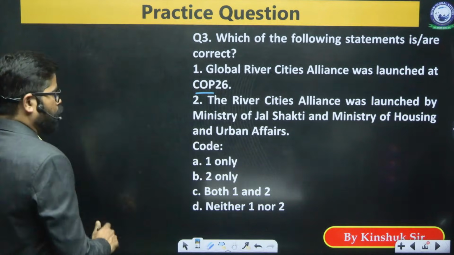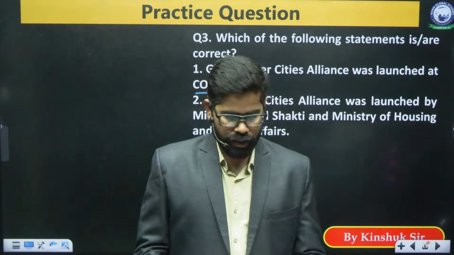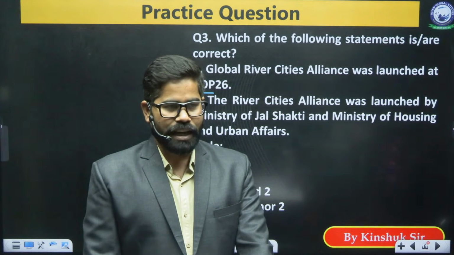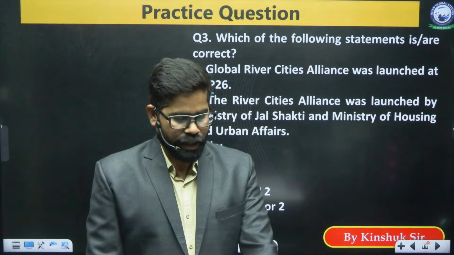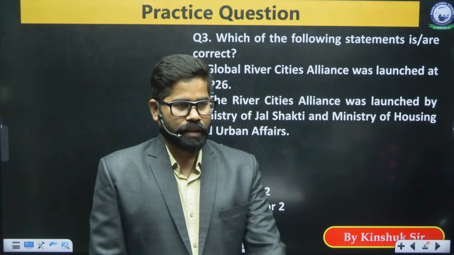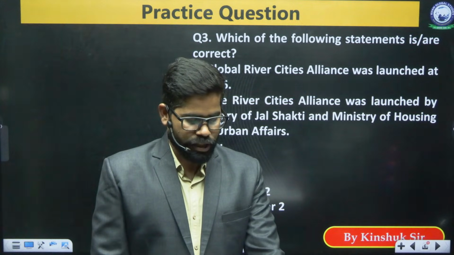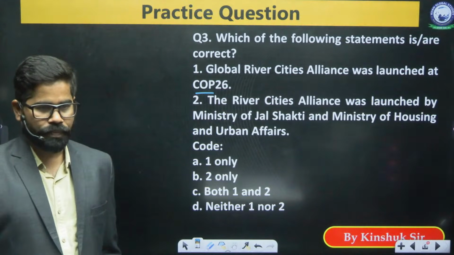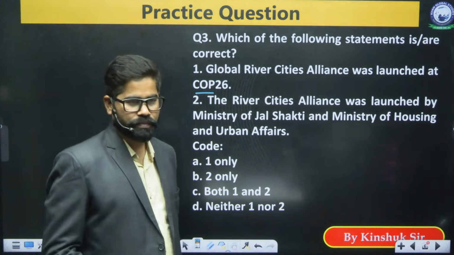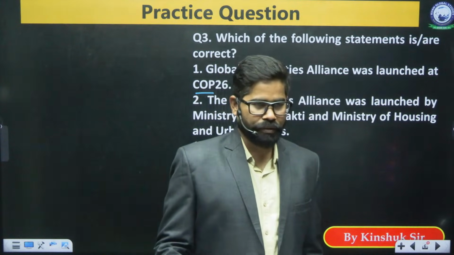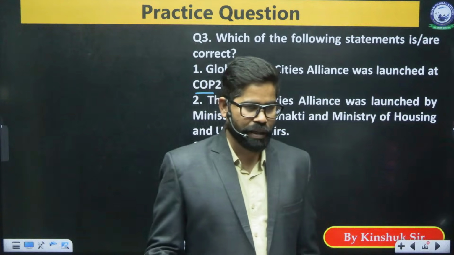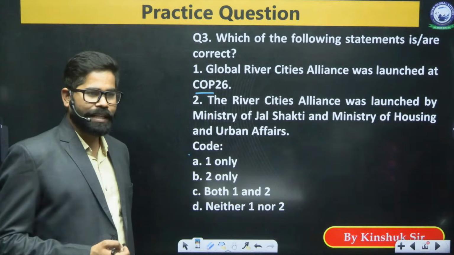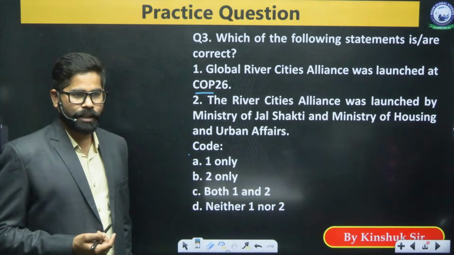Okay. Now if we look at question number 3, the first statement is saying that the Global River Cities Alliance was launched at COP26. The second is saying that the River Cities Alliance was launched by the Ministry of Jal Shakti and the Ministry of Housing and Urban Affairs. So A option and B option. A few answers as option A, a few as option B. Option A is 1 only, B is 2 only, C is both 1 and 2, and D option is neither 1 nor 2.